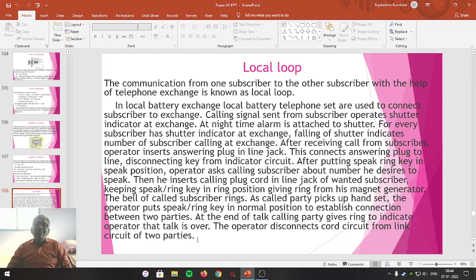Here, the operator in the telephone exchange is handling all these things.